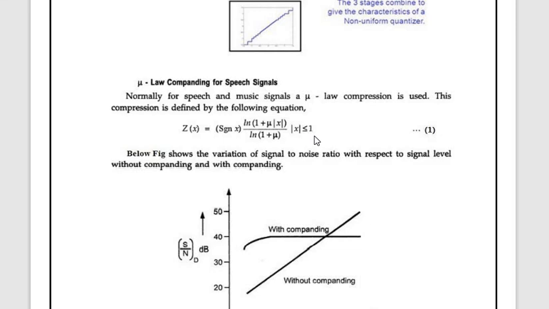The compressor characteristic is continuous and it is linear for the smaller values of the inputs and logarithmic for the higher values. This is the expression for that.